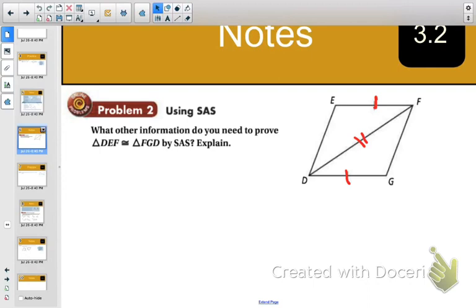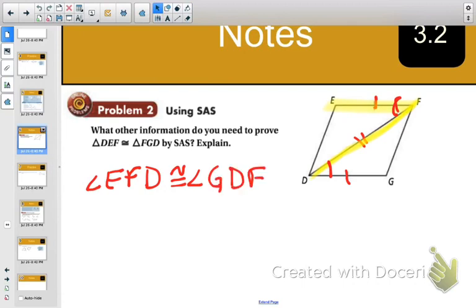So it has to be an included angle, so it can't be G and E because those angles are not included in between the two sides. Okay, and the angle we need has to be between this side and this side. So it's got to be the angle that I just drew, actually. So it's got to be this angle right here, and then also this angle right here. So we need to know that angle EFD is congruent to angle GDF. Okay, if we have that information, then we can use side angle side to show those two triangles are congruent.